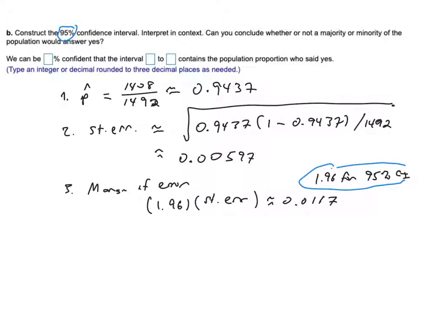I get 0.011696, so 0.0117. So the confidence interval is just going to be my p-hat minus margin of error to p-hat plus margin of error.